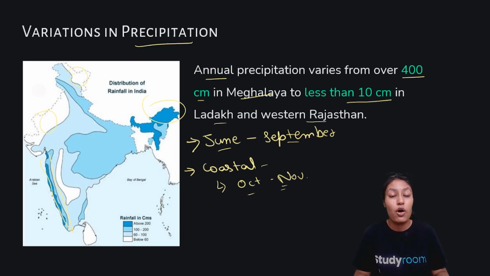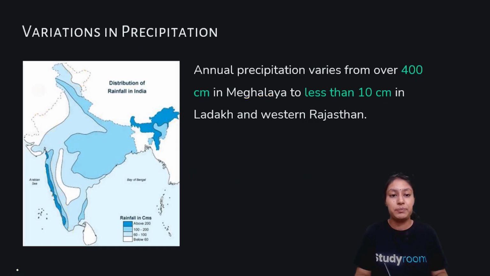It's because of the temperature, climate, and the precipitation. It's not just in terms of appearance and the way people live. It also leads to changes in other factors related to food and clothing. So that's why there are variations in precipitation.